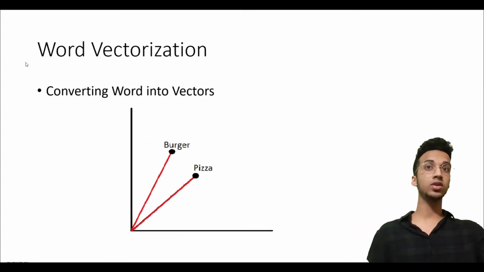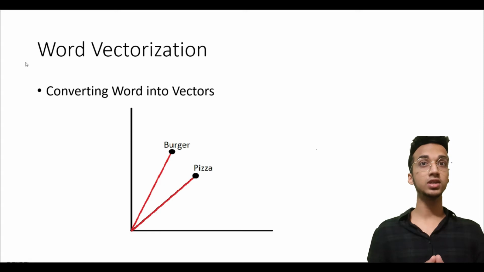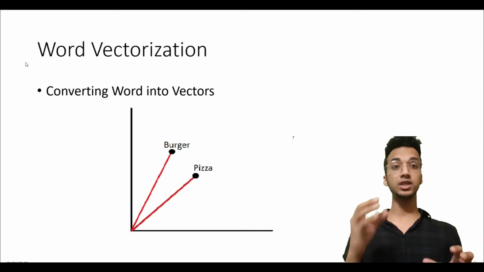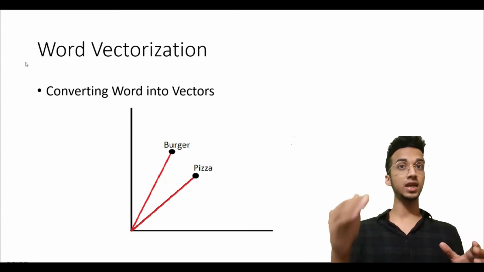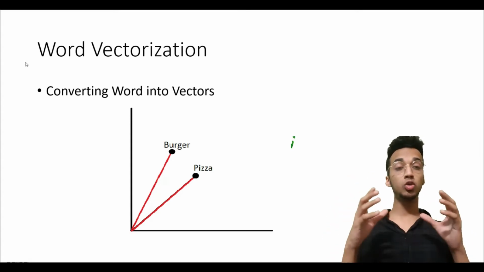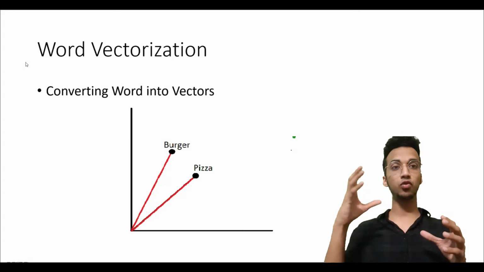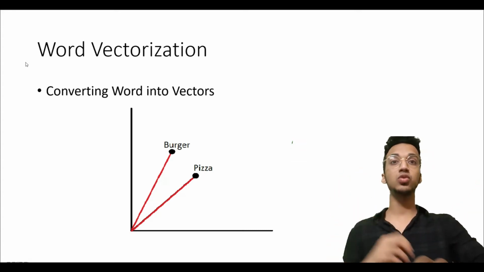Now people ignore this and don't understand the meaning of this. Vectors, if you look up the meaning, is a quantity with a magnitude and a direction, right? This is not called scalars, this is called vectors. So now you might think, what is the significance of words having a direction? That is very important to understand.